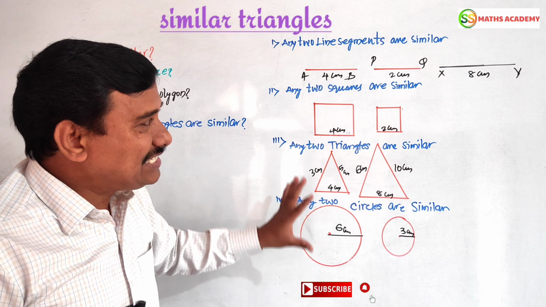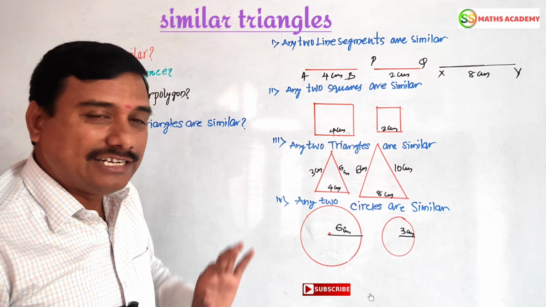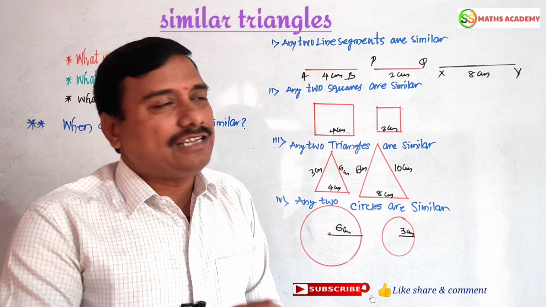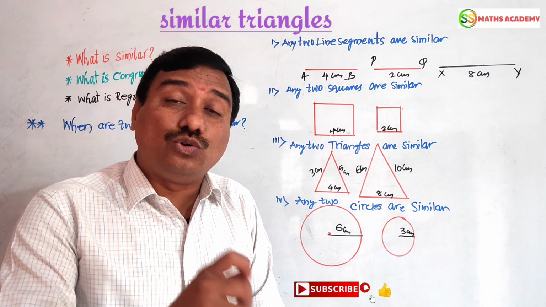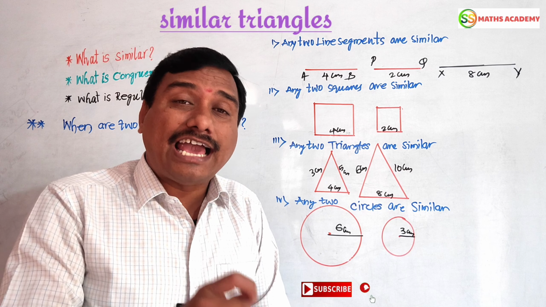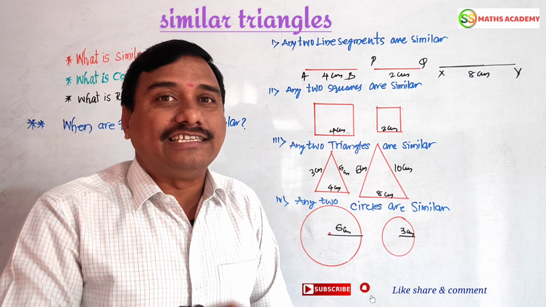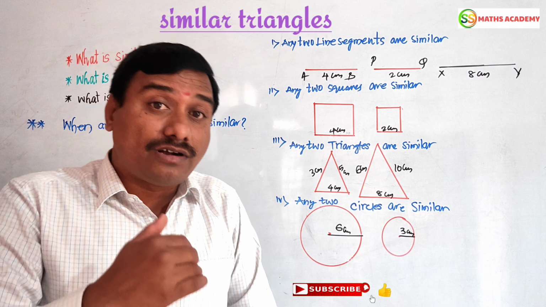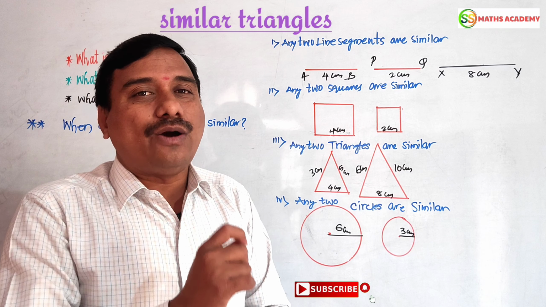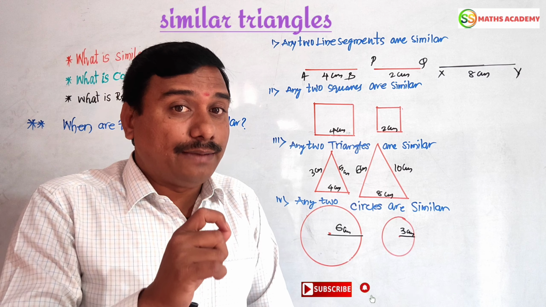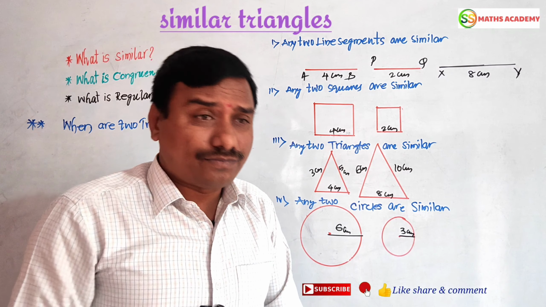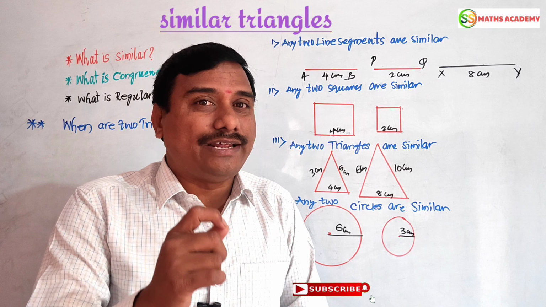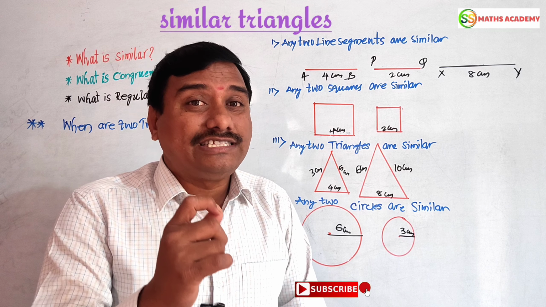Now you have to understand about similarity of figures. Now the definition is simple, we can say that if two polygons or two triangles are said to be similar figures, they have the same shape but not the same size. If two triangles or two polygons are said to be congruent, they must have exactly the same shape and same size. Now let me explain diagrammatically what is similarity and what is congruence.